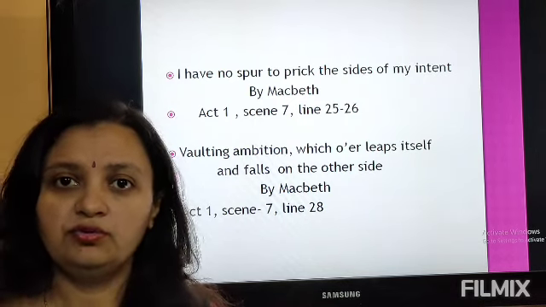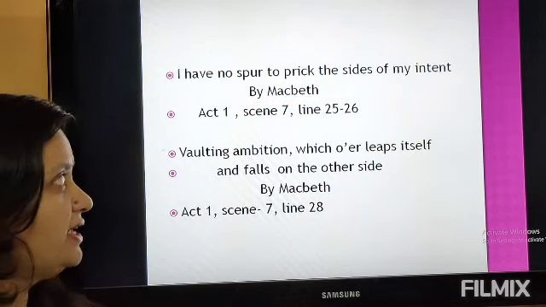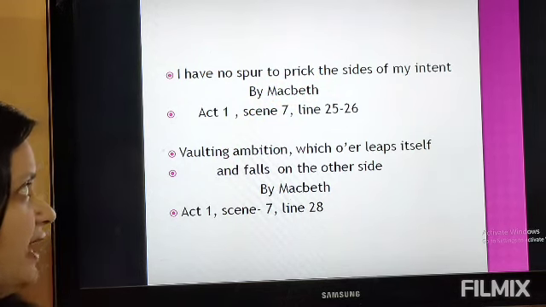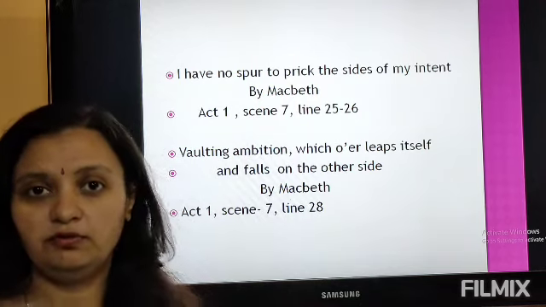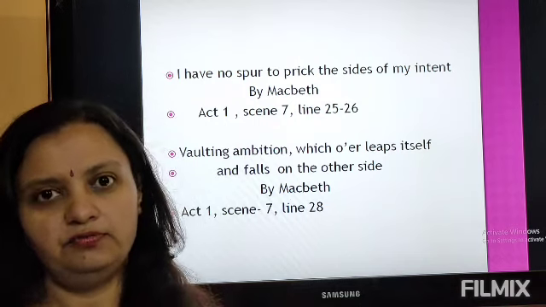So these are the two reasons which make him think that he should not be killing the king at this moment. And so he utters a very famous line, "I have no spur to prick the sides of my intent." This is Act 1, Scene 7, lines 25 and 26. So he has no motivation to kill the king at this point of time.